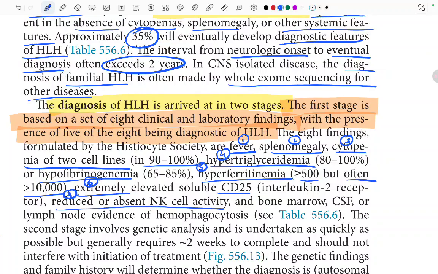The last one is bone marrow, CSF or lymph node evidence of hemophagocytosis. This was the first stage.